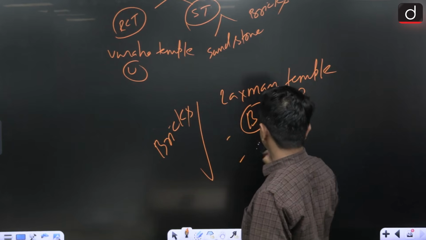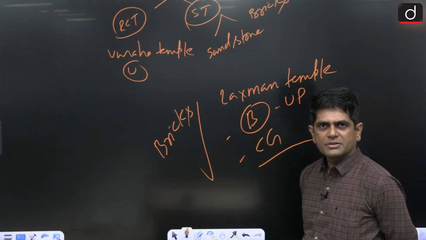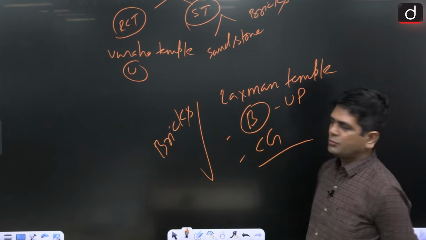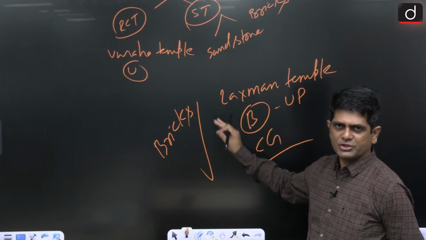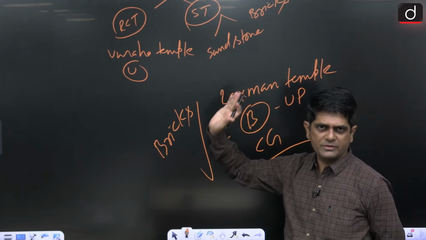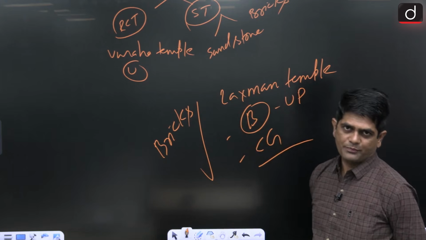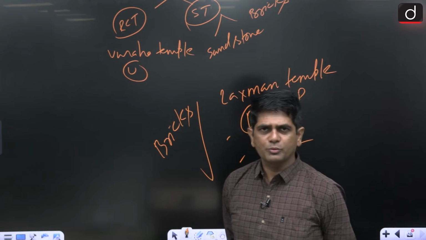It is located in Chhattisgarh. So the name of the temple is Lakshman temple, but the temple is related to Lord Vishnu, made of bricks, and the remaining temples made of sandstone. So that was all about the temples built in the Gupta period.